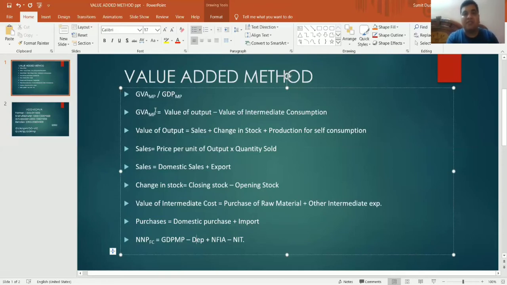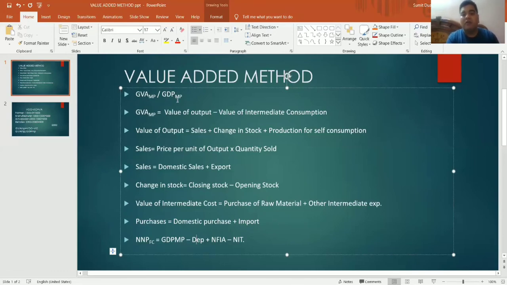And I have just discussed in the previous slide, this GVA at MP that we calculate by value added method is equal to GDP at MP. Why? Because answer by value added method or answer by expenditure method is same.